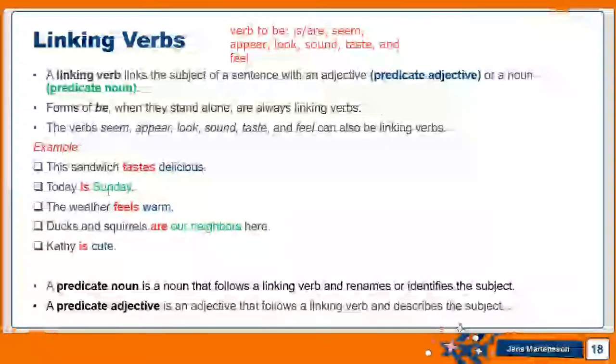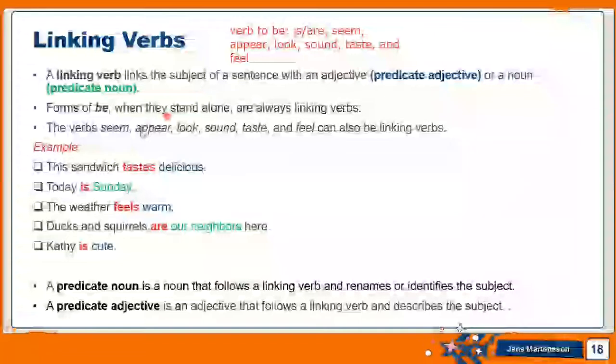Like today is Sunday. Today, the subject, what I'm talking about in the sentence, is Sunday. Sunday is the predicate. It's a noun, so it's a predicate noun, as it's colored in green, and is is the only verb in this sentence. Its role is to link between this subject and predicate. So there is no main verb here. That's why I know this is a linking verb.